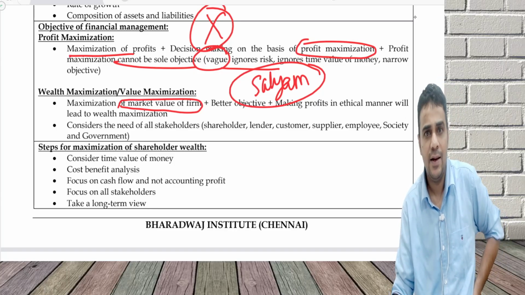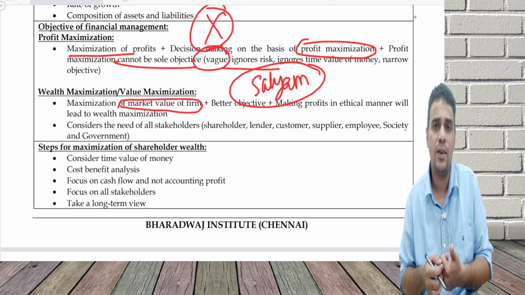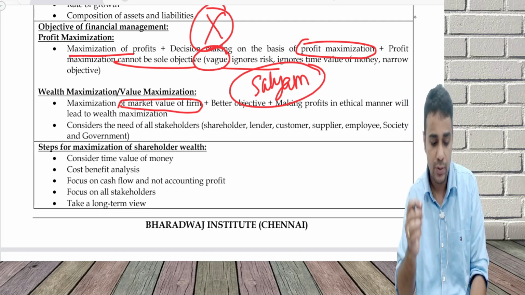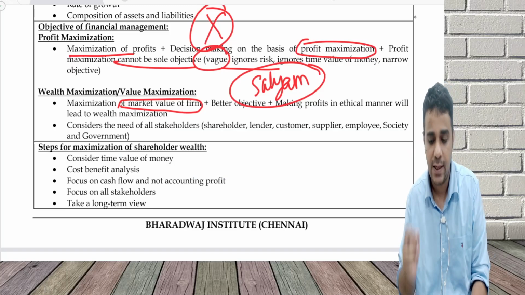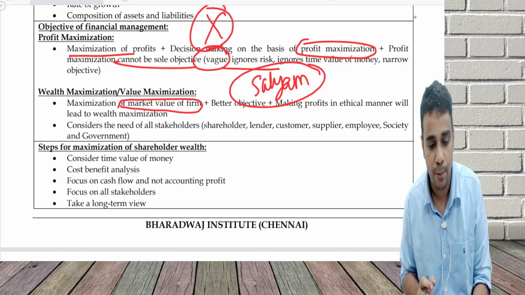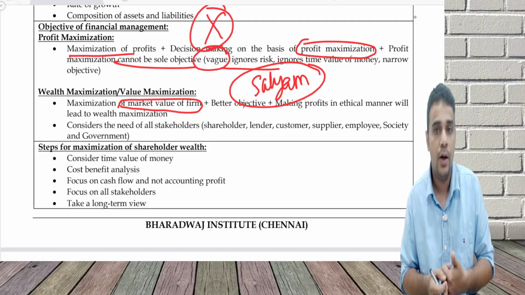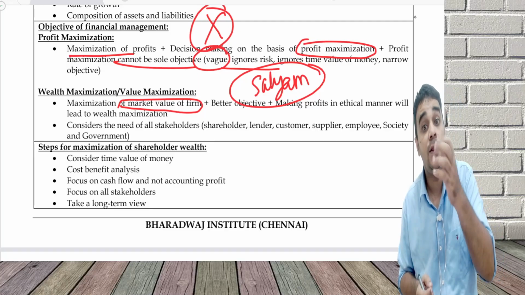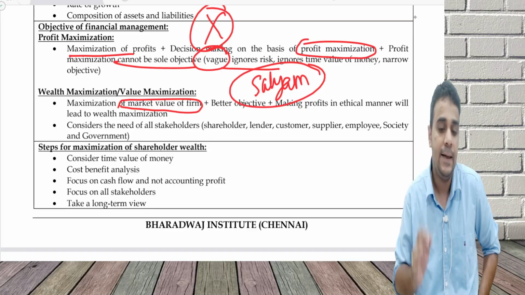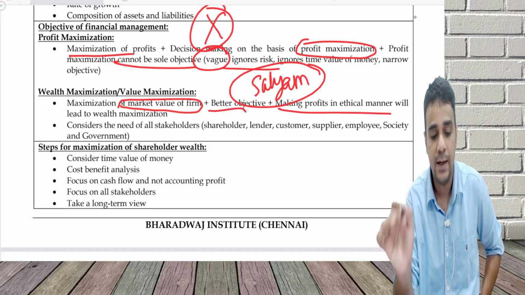This was listed. It had a lot of challenges. I think some 15 years back or something, the promoter was doing something called window dressing of the financial statements and was showing wrong profits in the books because he wanted to show higher profits because shareholders want more profits. So he was doing all this. One fine day, he announced that he had done all of this, and the wealth of the company went down by some 80-90% in a single day. So wealth maximization is a better objective, making profits in an ethical manner.